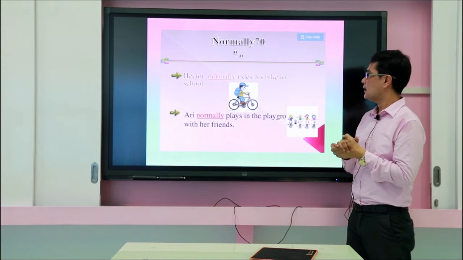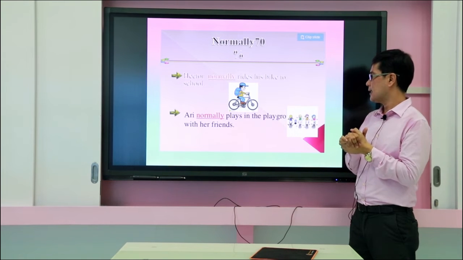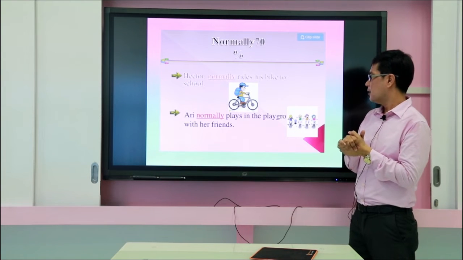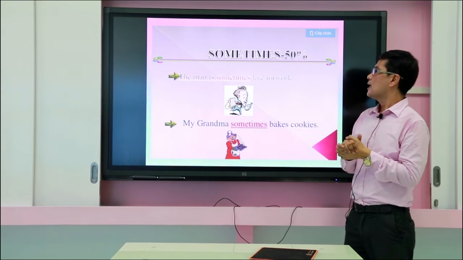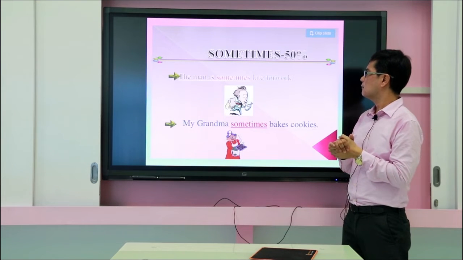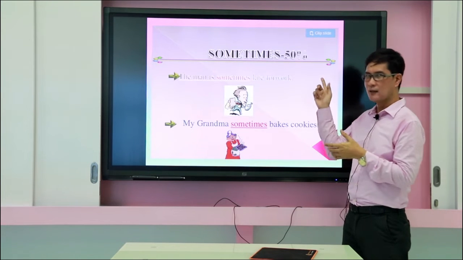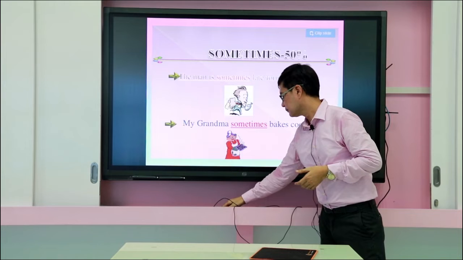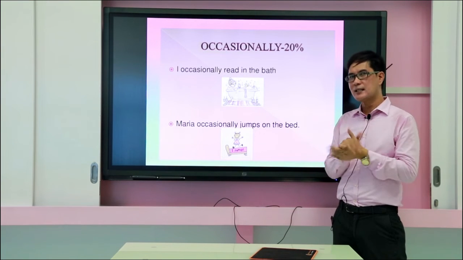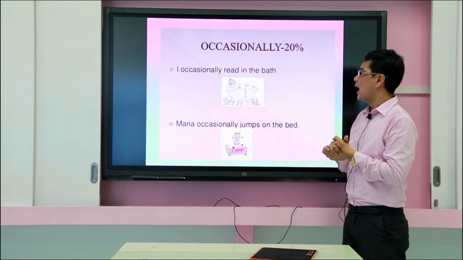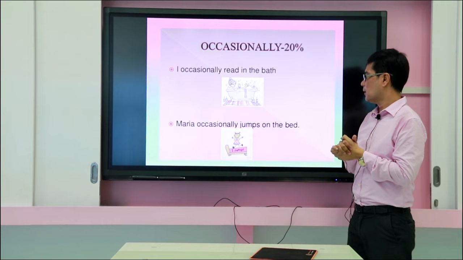Normally, 70%. Hector normally rides his bike to the school, and Ari normally plays in the playground with her friends. Sometimes: the man is sometimes late for work. My grandma sometimes bakes cookies. All right, this is 50%. Occasionally, which is like 20%, or sometimes it happens, or sometimes it didn't happen. I occasionally read in bed. Maria occasionally jumps on the bed.